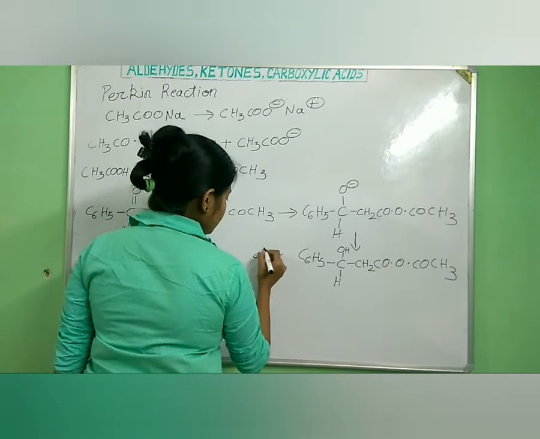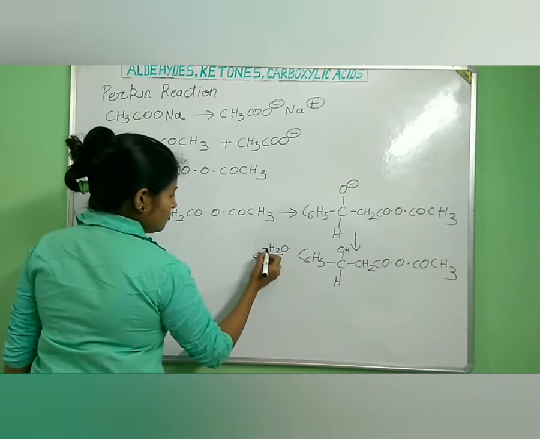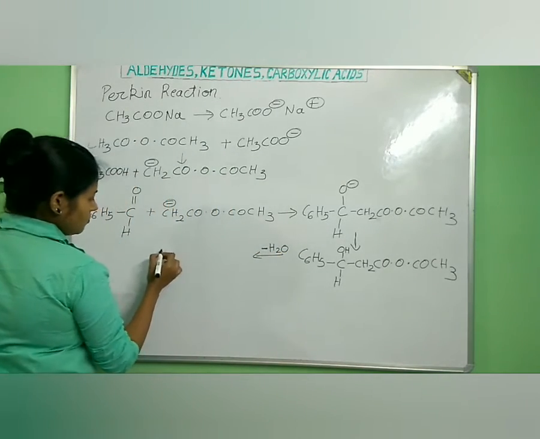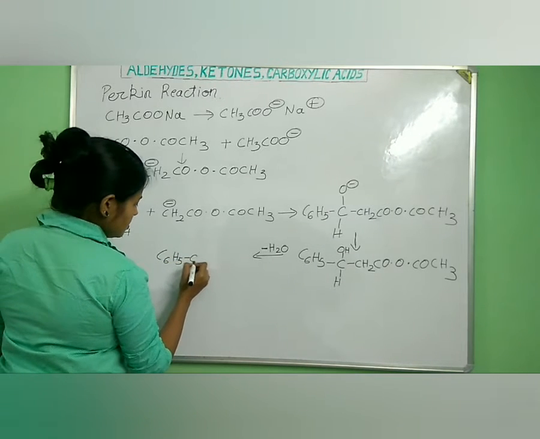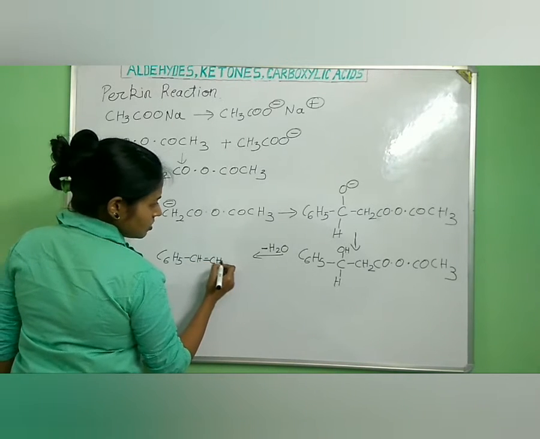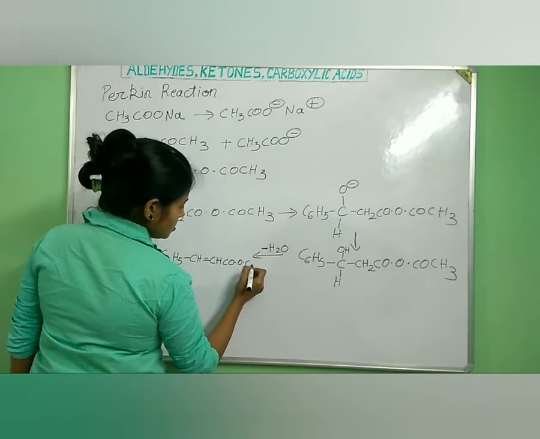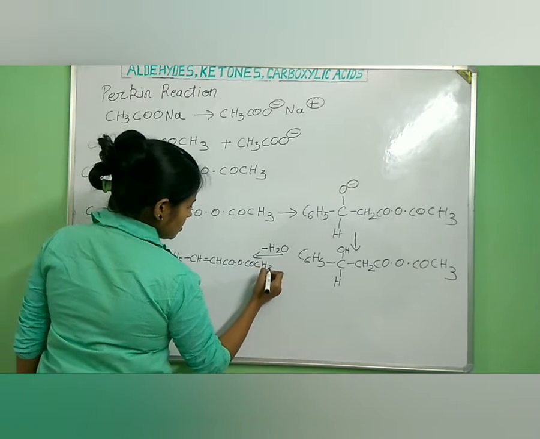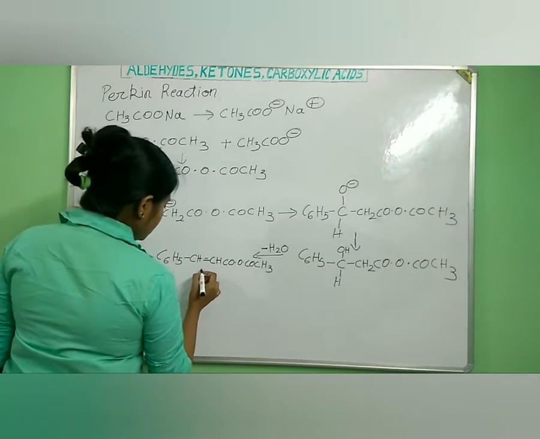In the next step, there will be removal of one water molecule. So what will the product be? C6H5CH=CH COCH3. We will be getting this product. Now when it is being hydrolyzed.